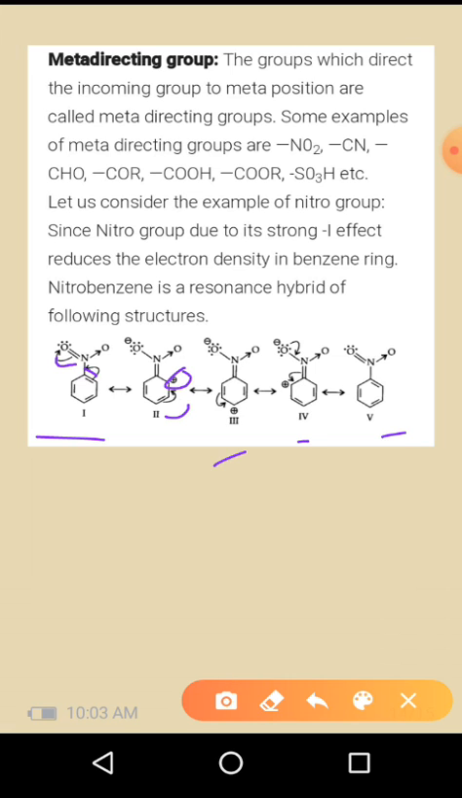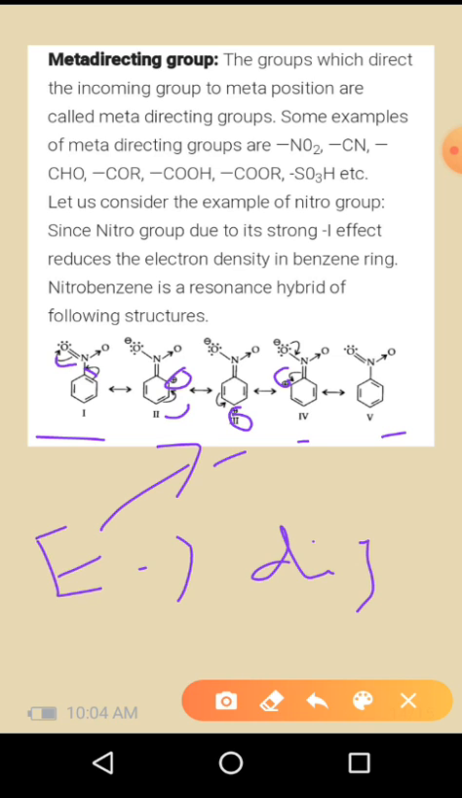So if you see here, an electrophile is usually an electron deficient center. If the nitro group is present on this benzene ring, it already creates a deficient center at the ortho as well as the para position. So if it is a deficient center, it won't allow a further deficient center. In that case, the electrophile should attack on a meta position.